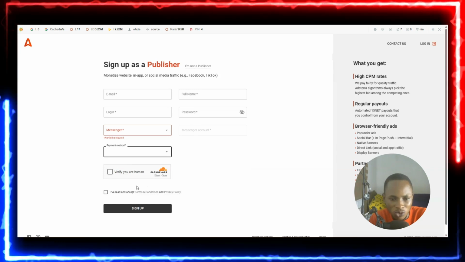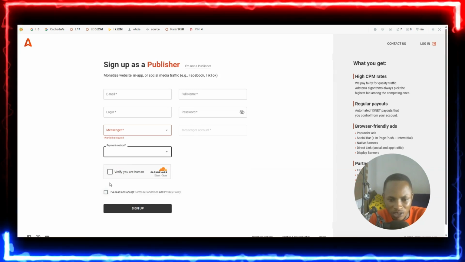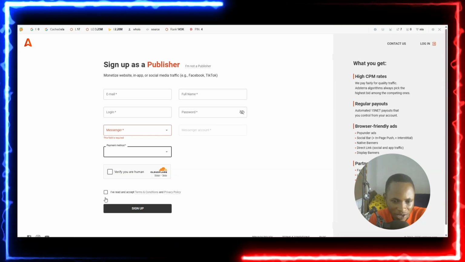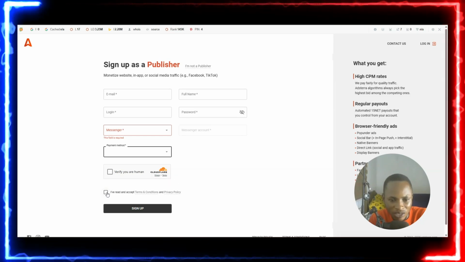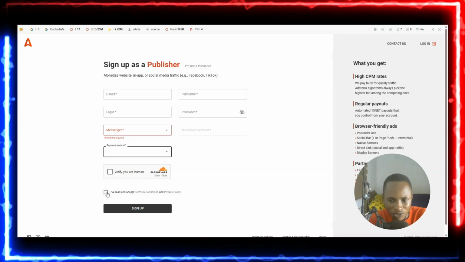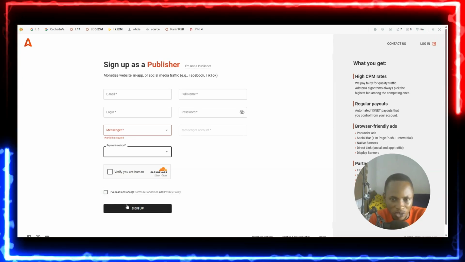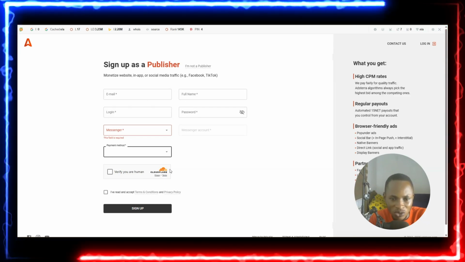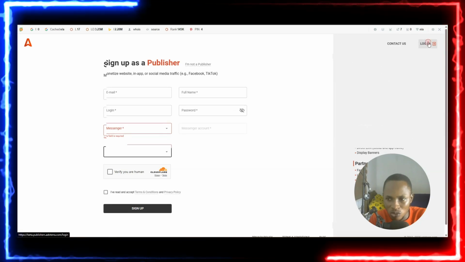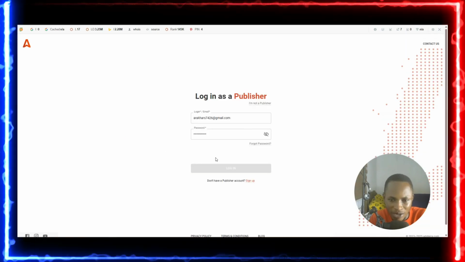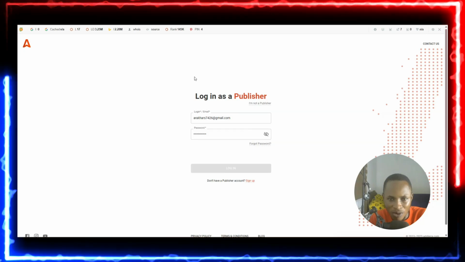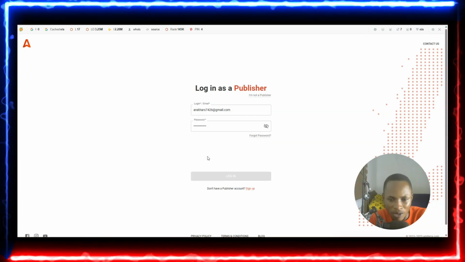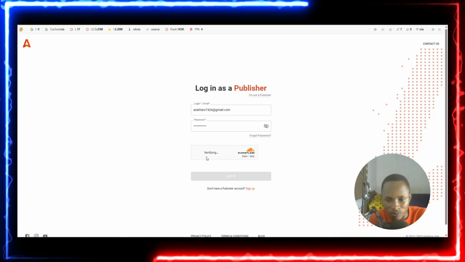After doing that, you just verify that you're a human being because it's protected by Cloudflare. And last but not least, all you need to do is accept their terms of service, and you are good to go. After doing that, you just have to sign up and then verify your email, and simple as that, you are in. Right, let me log into my account because I already have an account over here, and then show you guys what I'm going to talk about in this video.